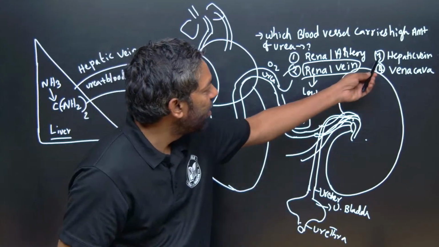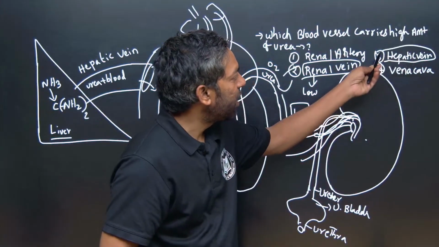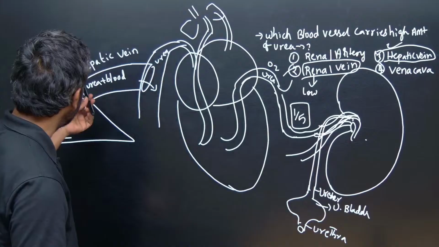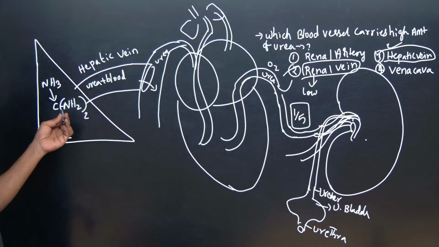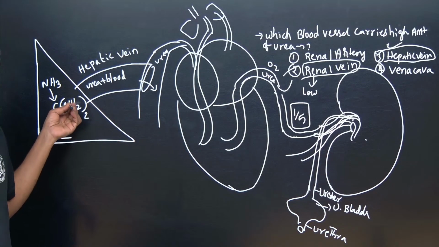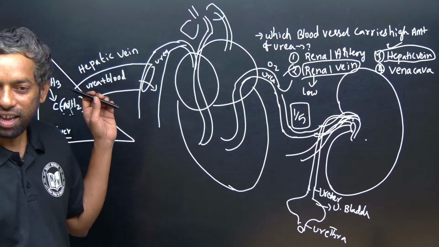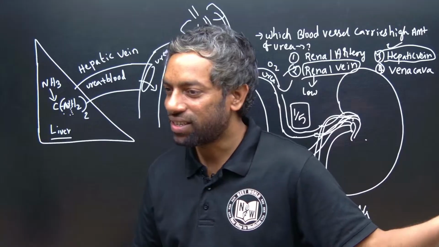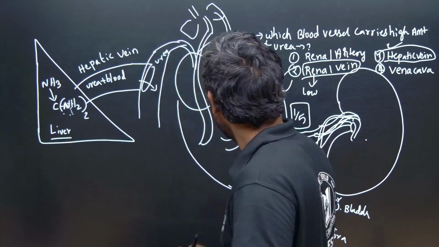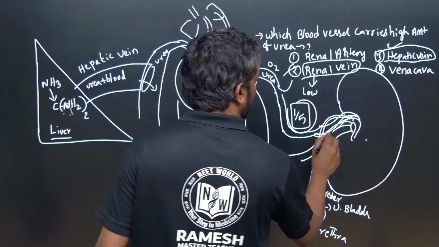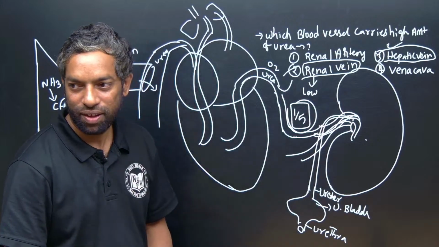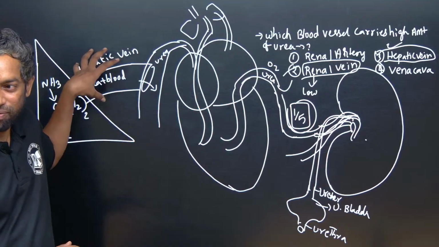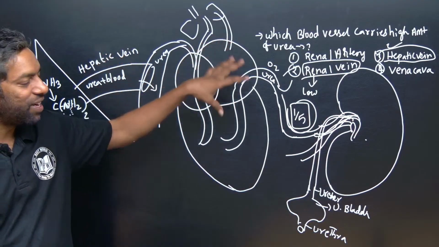The hepatic vein carries the highest amount of urea. Just look here: urea is produced in the liver, and the hepatic vein is directly connected to the liver, where production starts, so the amount is high. Only one fifth of the blood enters the renal artery, but here 100 percent, the full 5 liters of blood, enters.